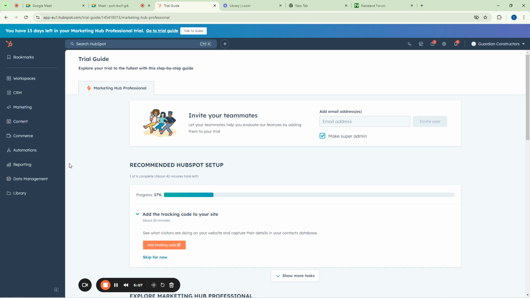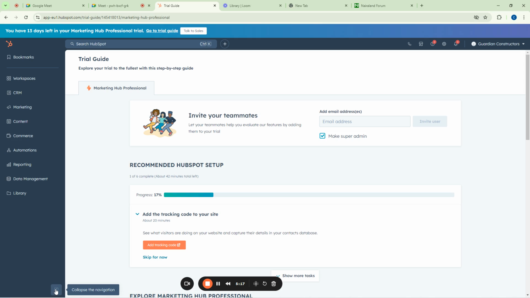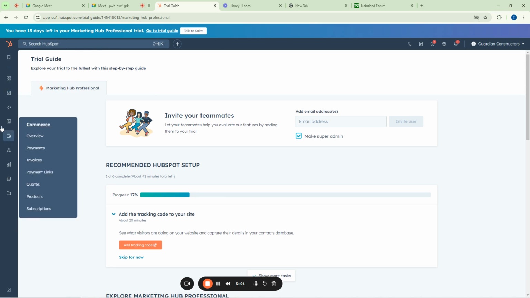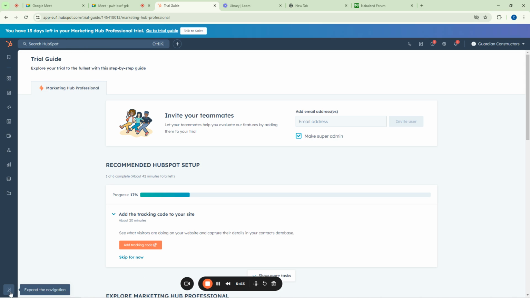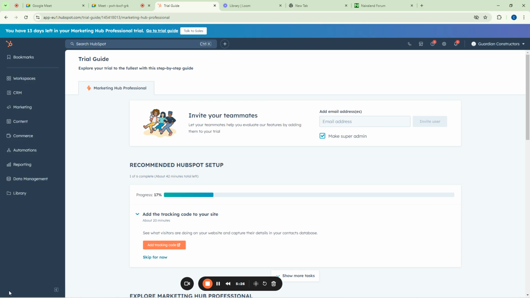Okay, if you are new here today and this is your first time accessing HubSpot, just calm down. If you click on this place at the bottom where they wrote collapse all, you see this small triangle here, it says collapse the navigation. If you close it, yours will be like this at the moment. But if you come here and say expand the navigation, you see that it will change and start showing like this. I just wanted to point this out so that you don't come and tell me, hey, my own is not displaying like that.